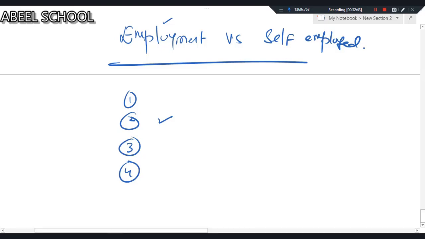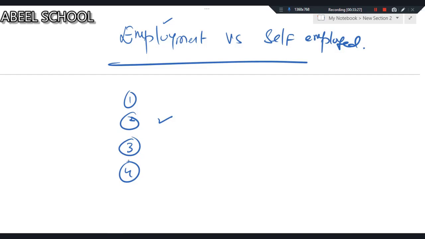So the first one was you are answerable to your seniors. Second, you will have to follow the timings given by the employer. Another point, your employer gives you the tools so that you can work. And another point, your employer will decide what bonus you will be getting, or whether you will be getting the bonus or not. Who will decide? Obviously, the employer. So these are just basic differences. I just wanted to give you a little bit of an idea about employment and self-employment.